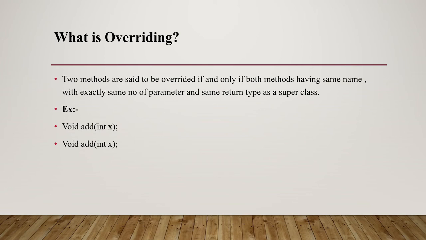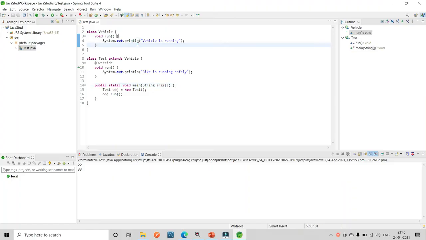Now we will see the practical session for better clarification. This is the example of method overriding. See this one. This is the class Vehicle. This is the first class, which has only one method, void run. Now I create another class, Test, and we extend the Vehicle class. When we extend Vehicle, there is the void run method.